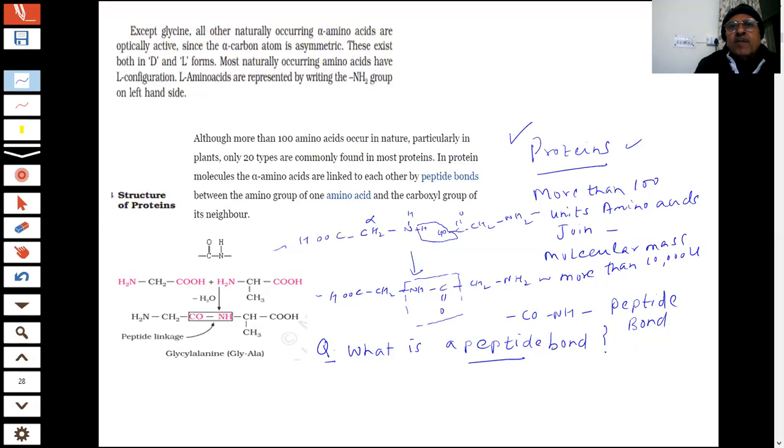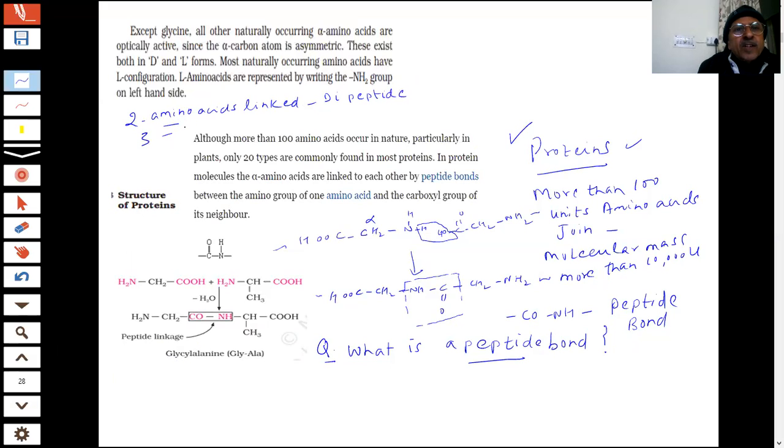What we are saying, students, is that amino acids can link together. If two amino acids are linked, what do we call it? Dipeptide.